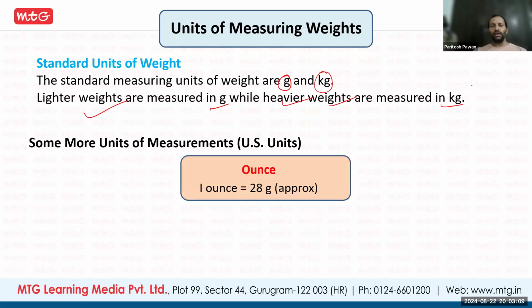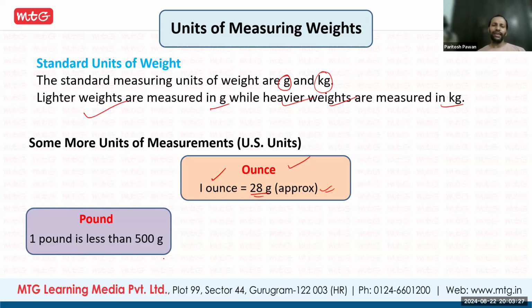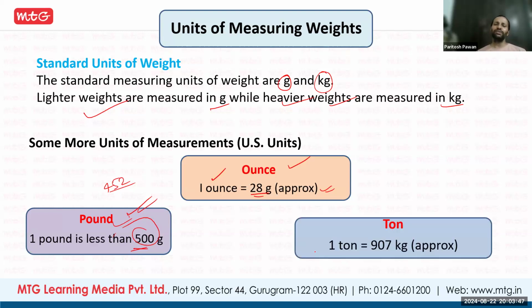Some other units are ounce. 1 ounce is approximately 28 gram. In a laboratory, chemicals we measure in ounce because it's a smaller unit, like 28 grams, that will be 1 ounce. Pound: cake is available in pounds. 1 pound is less than 500 grams, something like 452. So 1 pound will be less than half kg or 500 gram. Next is a ton. 1 ton is equal to approximately 907 kg.